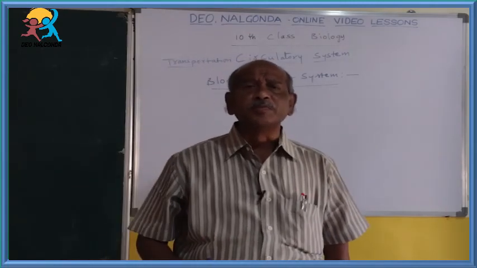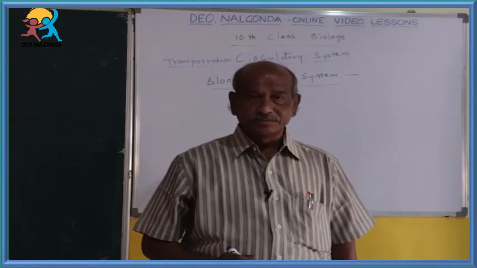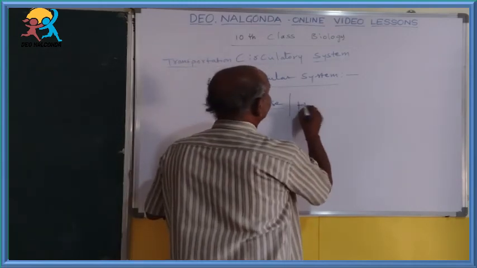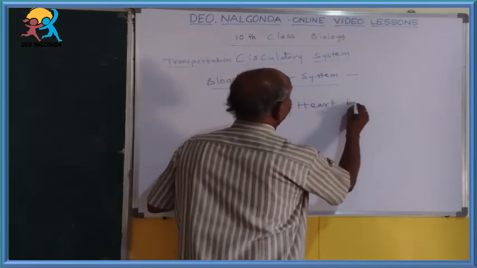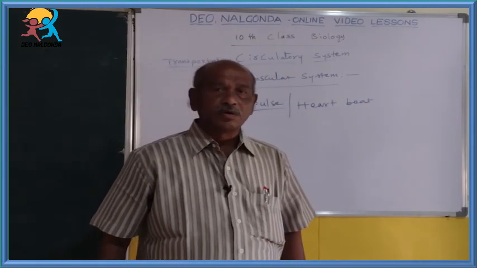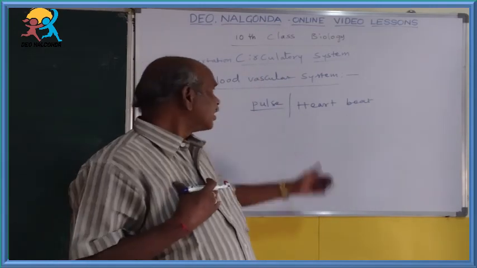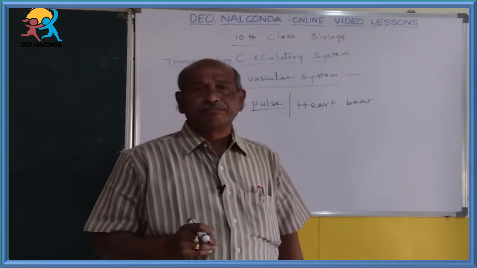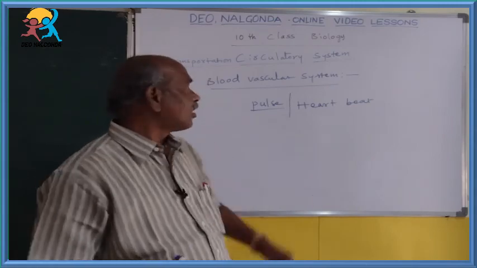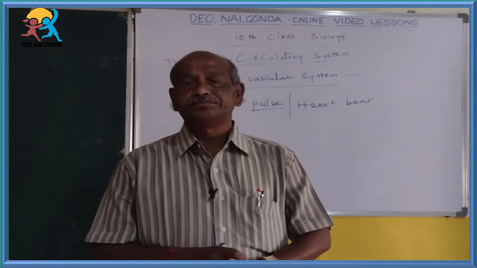What is the relationship between the pulse and heartbeat? There is a lot of relation between the pulse and heartbeat. Almost all heart beating and the pulse rate are the same. If you draw the histogram of pulse and heartbeat, both of them are the same.